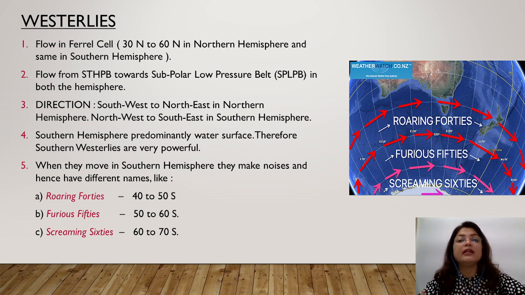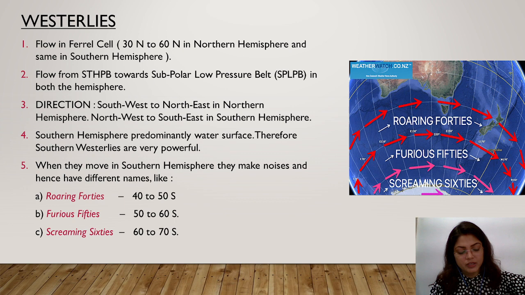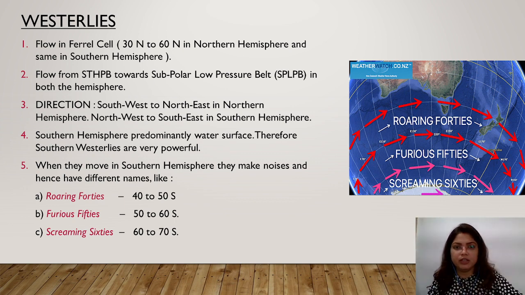Now their speed is increasing and they are becoming more and more furious, so they are named furious 50s. Furious 50s means they are moving between 50 degrees south and 60 degrees south. Now their speed is becoming even higher and they sound like someone is screaming. That's why they are named screaming 60s, and they move at the latitude between 60 degrees south and 70 degrees south.